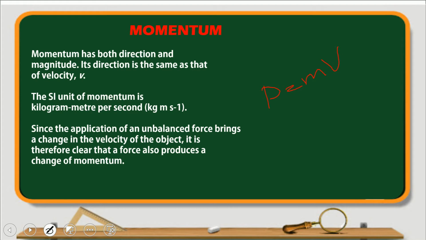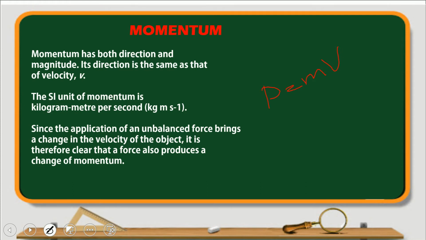Mass is a scalar quantity, with no direction. Velocity is a vector quantity, so it has direction. Because velocity is a vector quantity, P is also a vector quantity, very simple. So its direction is the same as the direction of the velocity.